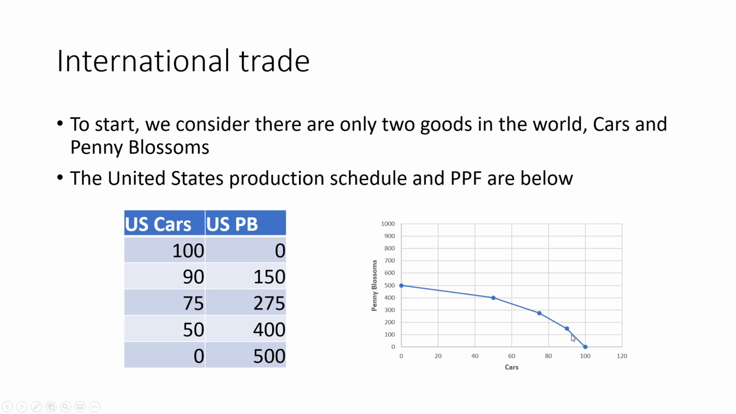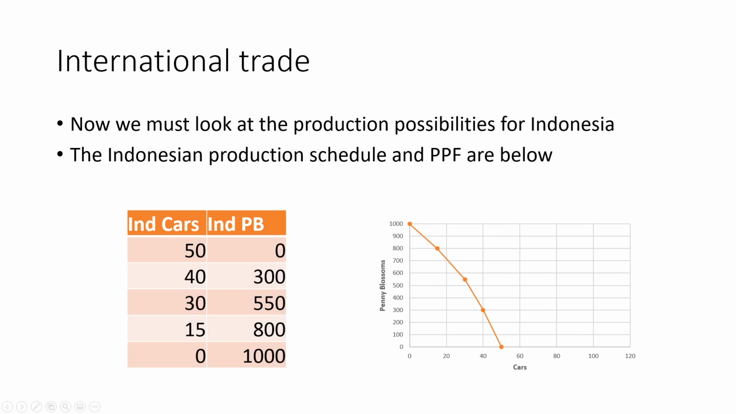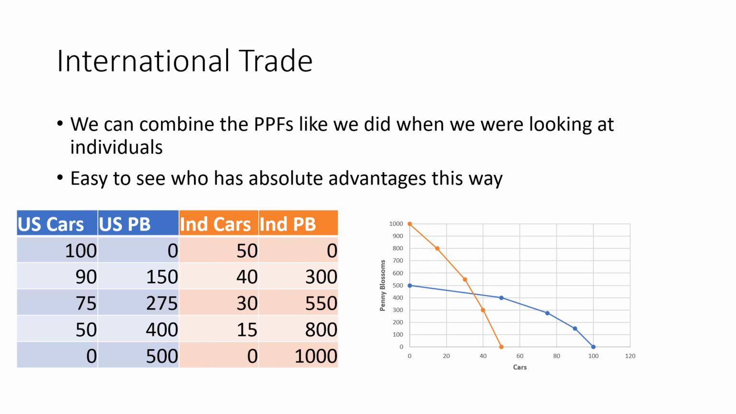And as you should remember, we can plot this over here on the PPF. Here's 100 cars and 0 penny blossoms, 90 and 150. And over here we have 500 penny blossoms and 0 cars. We can do the same thing for Indonesia. Here we have the production possibility frontier, and we have their production schedule, just like this. And we can do both of these on one PPF, just like we did when we were talking about individuals. We can do the same thing for different countries.